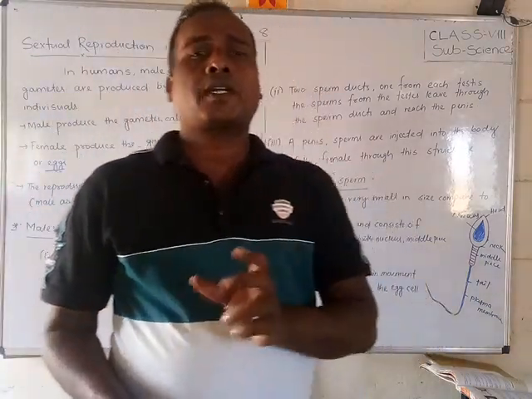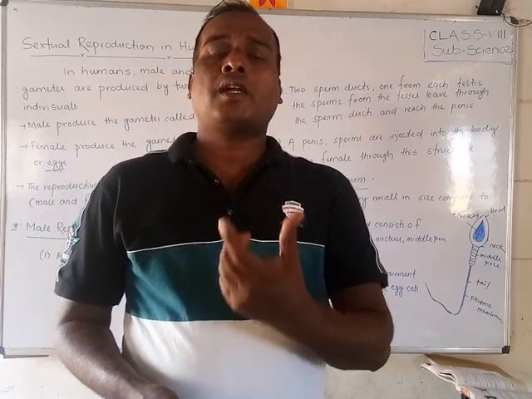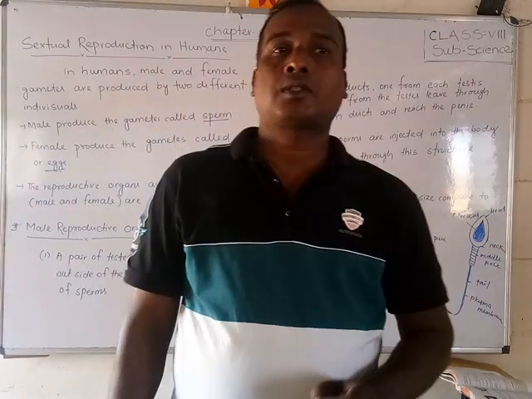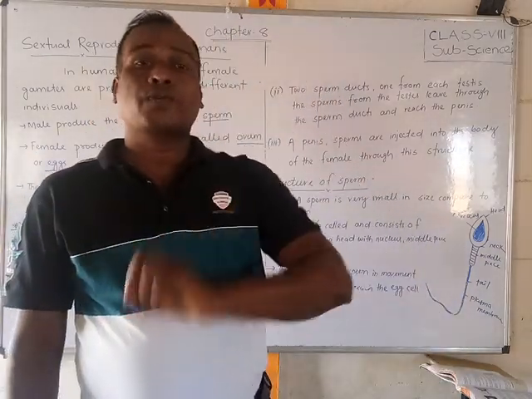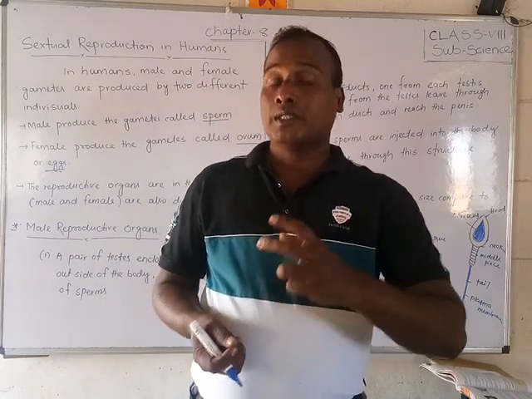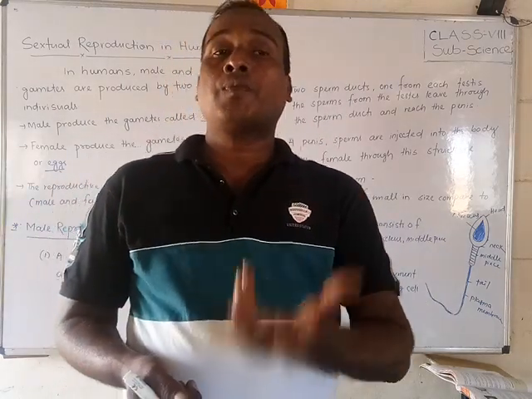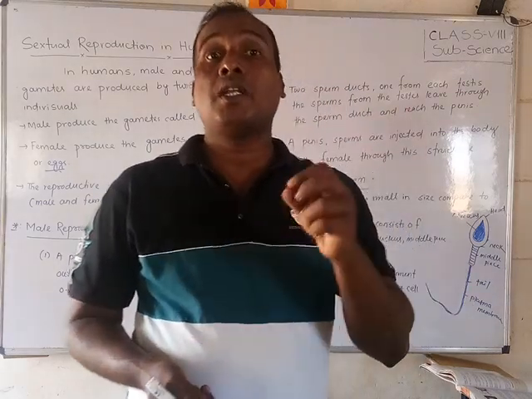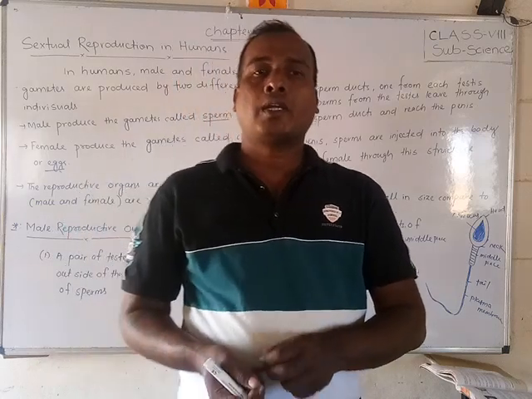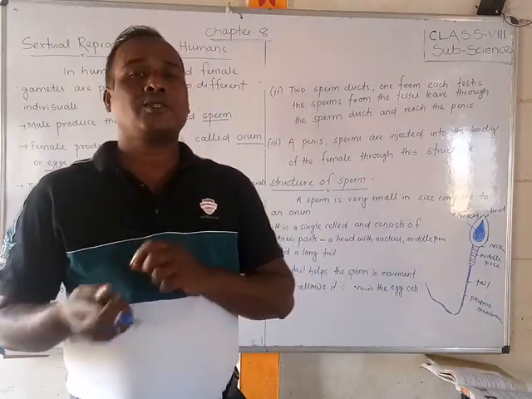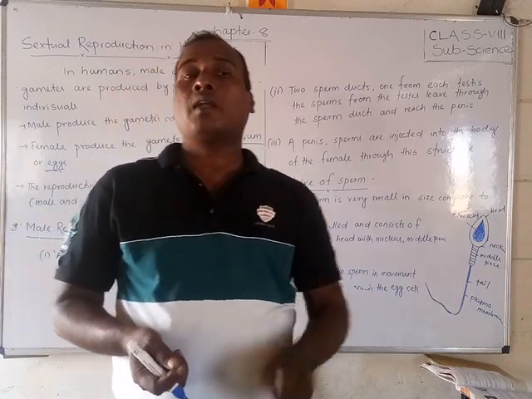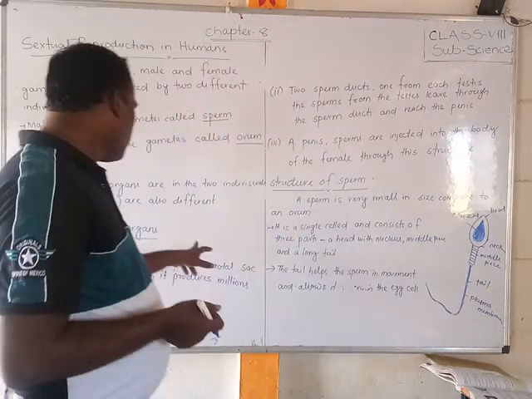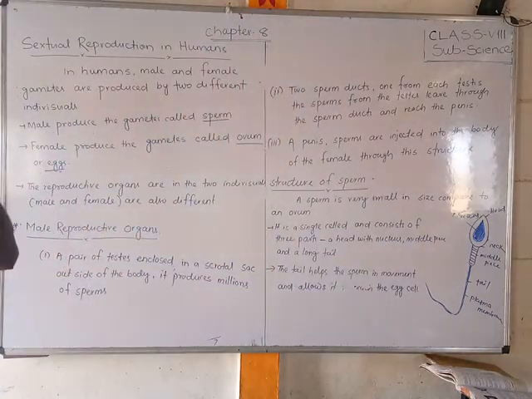The testes produce millions of sperms. The sperms are injected into the female body through the vagina, and now we will discuss how they are produced in this video.